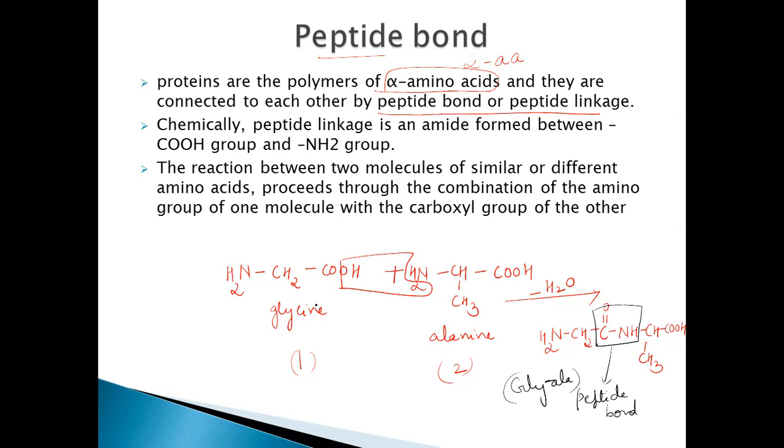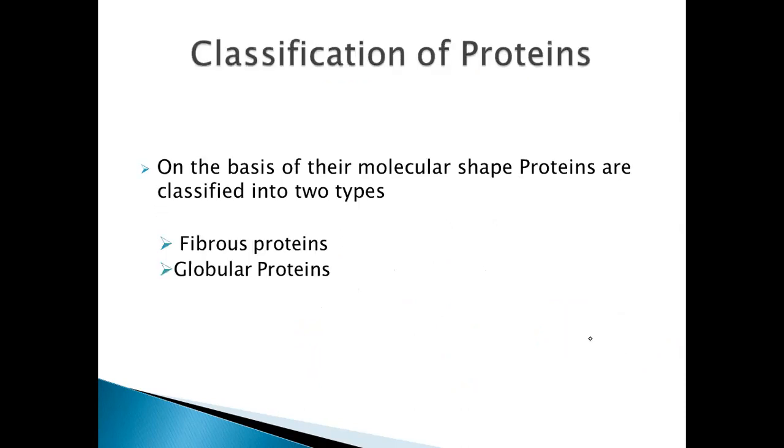So how is it formed? When the COOH of one amino acid reacts with the NH2 group of another amino acid, it results in the elimination of a water molecule, resulting in the formation of a peptide bond. This is how the reaction between two molecules of these amino acids results in the formation of a dipeptide.